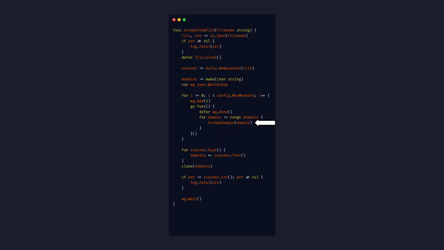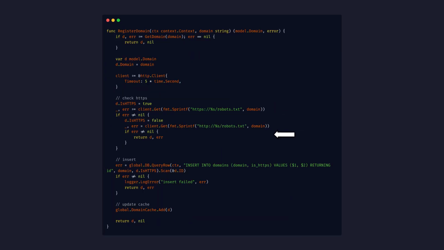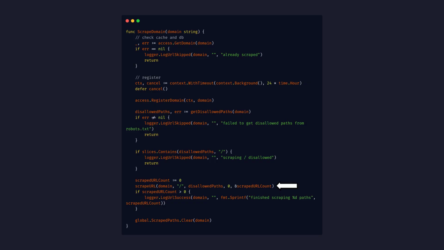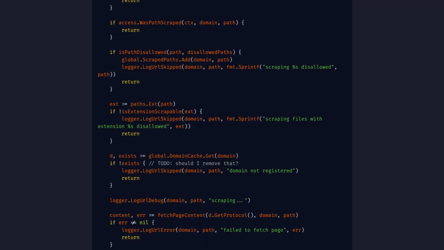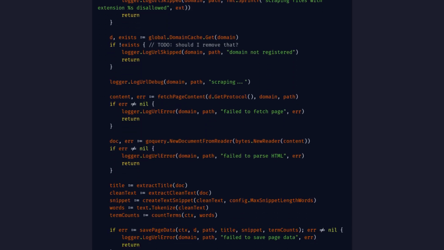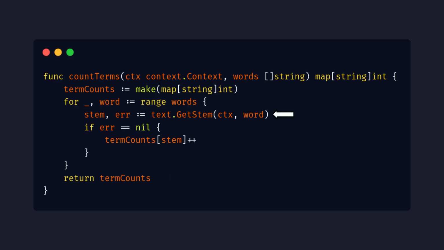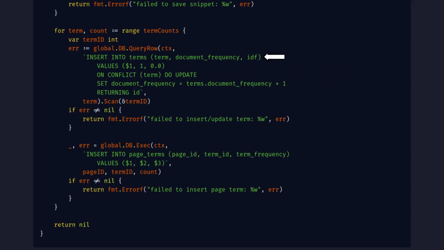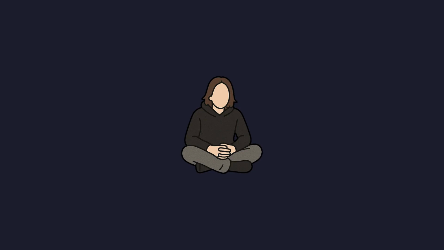For every website in the file, we call the scrape domain function that makes sure the website is registered, either exists in the database, or we scrape it to see if it supports HTTPS. Then we call a recursive function scrape URL on the domain with the root path and recursion depth equal to 0. Inside scrape URL, we check the recursion limit and cache, to not scrape too much nor too deep. We proceed to checking if the path we are scraping is not disallowed by robots.txt. Read the page's text and tokenize it, insert a new entry to the pages table in the database, stem all the words and insert each and every one of them into the terms table, then we repeat the process for every link on the site as long as it still links to the same domain. Believe me or not, that's it! With this simple process, I have created a working search engine.